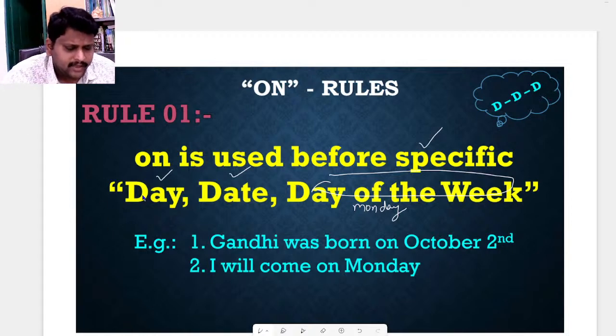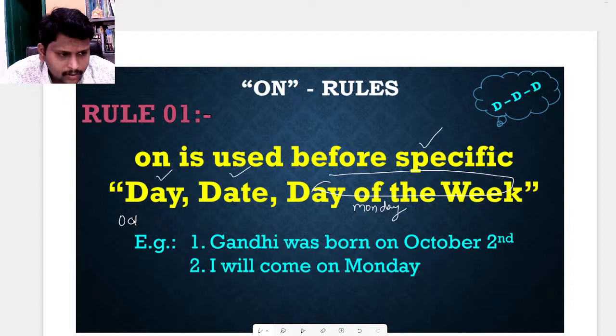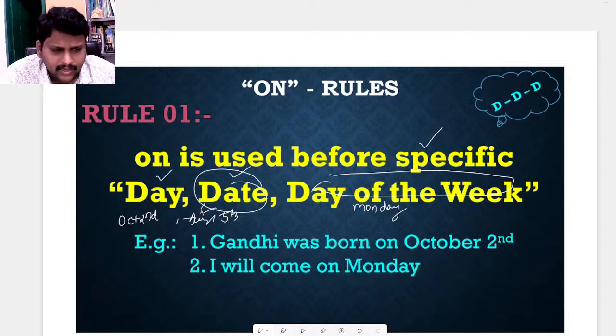Day means Monday, Friday. Suppose October 2nd, that is a day. And August 5th, whatever it may be, is the day. Date is also like that. August 15th, 15th September, whatever it may be, the date. For that we need to use the on rule. Okay.